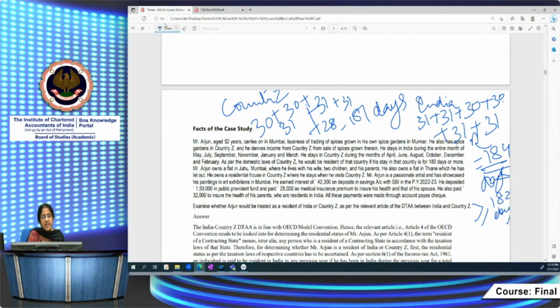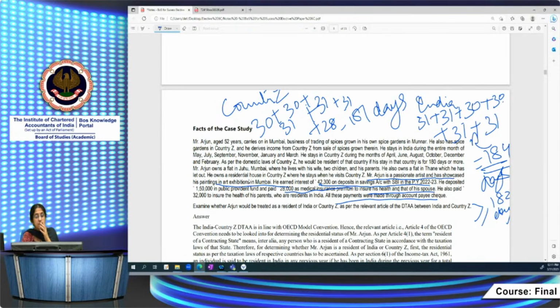So center of vital interest, you have to see what other information is given. Mr. Arjun is a passionate artist and he can showcase his painting in art exhibitions in Mumbai, that is India. He earned interest of 42,300 on deposit with a savings bank account in SBI. He deposited 1,50,000 in PPF, paid medical insurance premium to ensure the health of his spouse. He also paid 32,000 to ensure the health of his parents who are residents in India. All payments were made through account payee cheque.